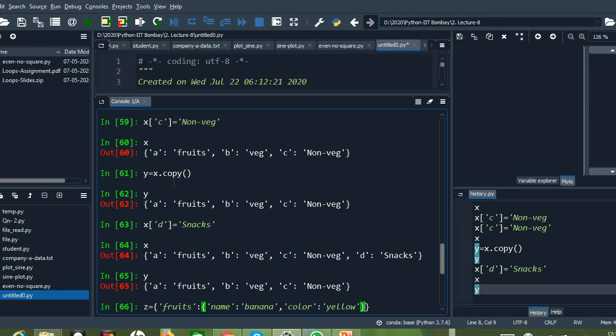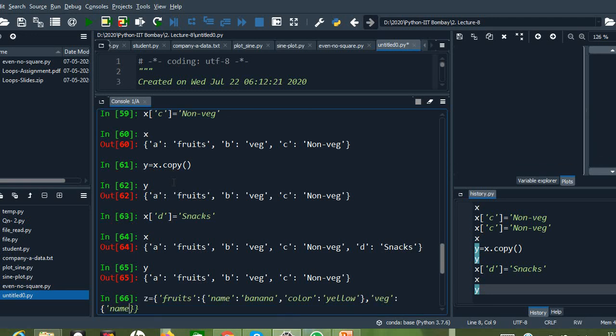So let us take another one, vegetables, colon, within curly braces, name of the vegetable is carrot, color of the vegetable is orange, right?